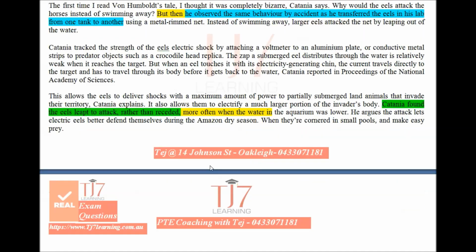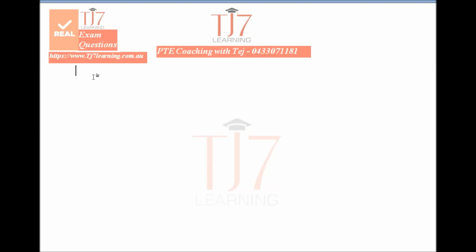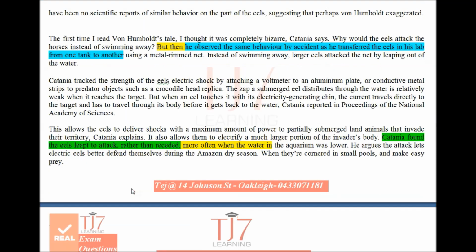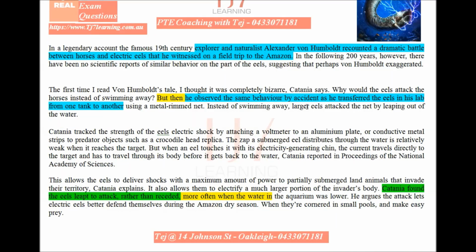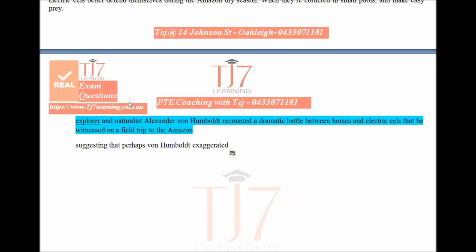So I'll just copy it as it is. Okay, so just see what we do again. Simple solution to a complex problem. This is one part copied from the story, from the passage. This is another: suggesting that perhaps he exaggerated means he was kind of blowing the issue out of proportion.